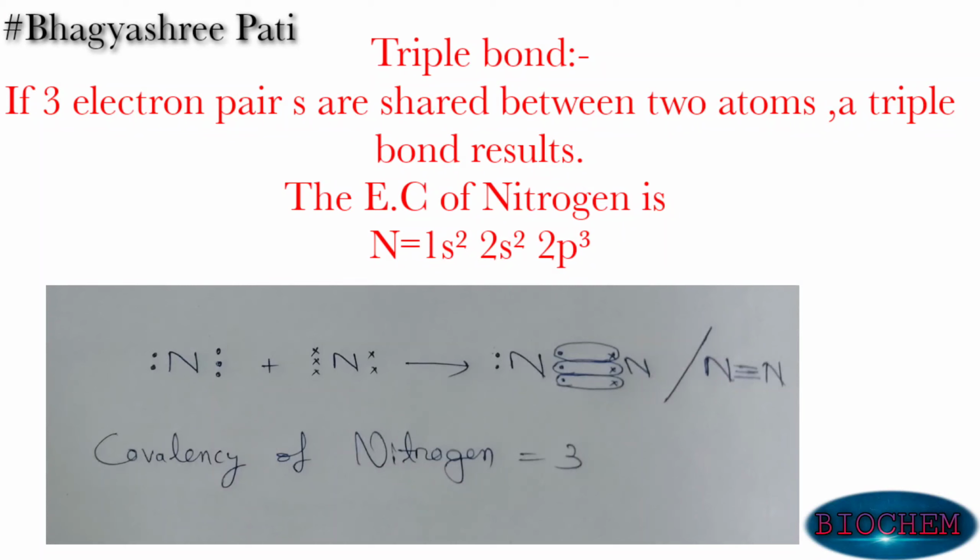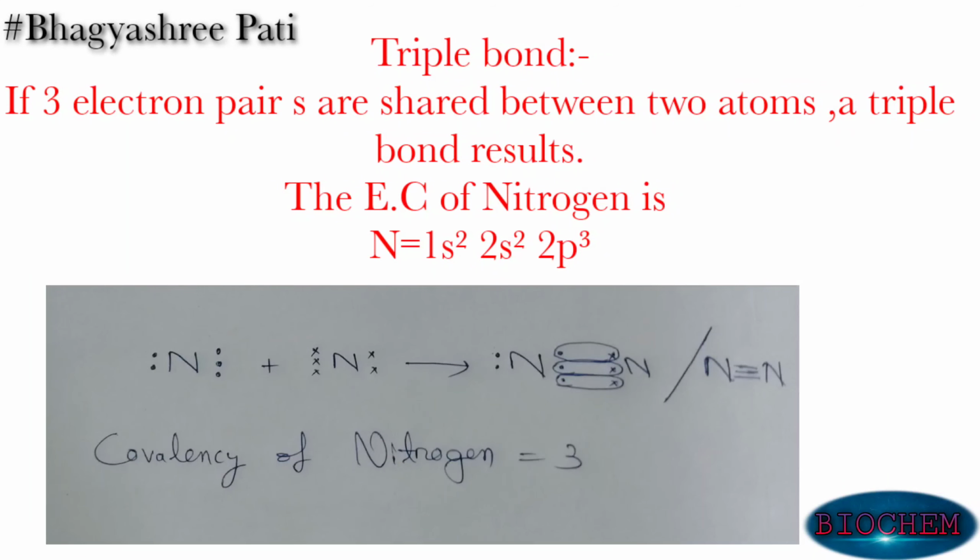So finally, let us discuss the triple covalent bond. If 3 electron pairs are shared between two atoms, a triple bond results, and it is represented as 3 single lines. Example, formation of nitrogen molecule. In the formation of nitrogen molecule, two nitrogen atoms mutually share 3 electron pairs to form a triple bond.